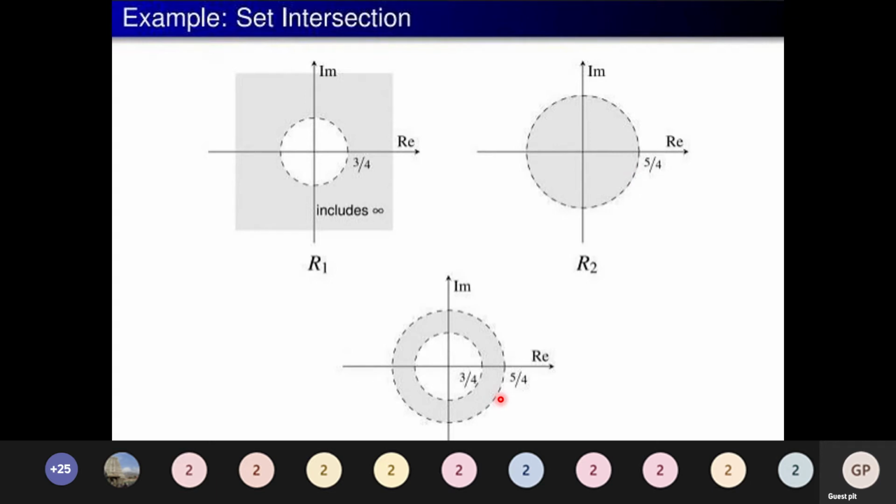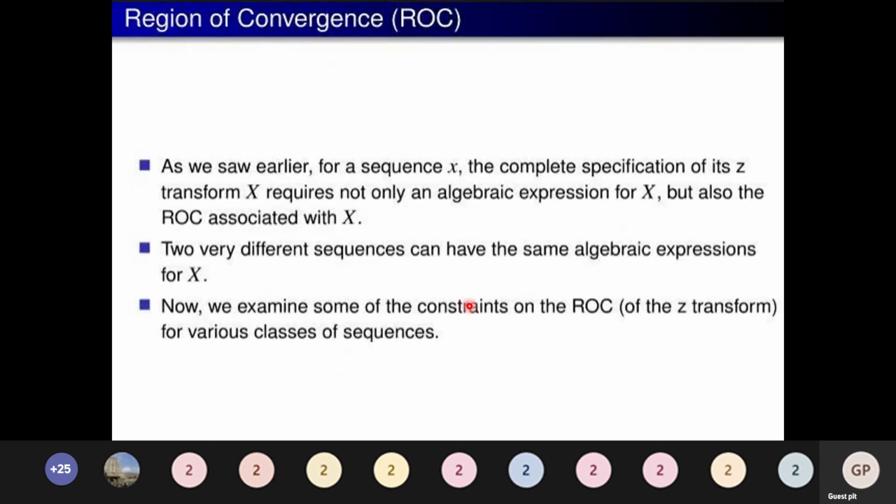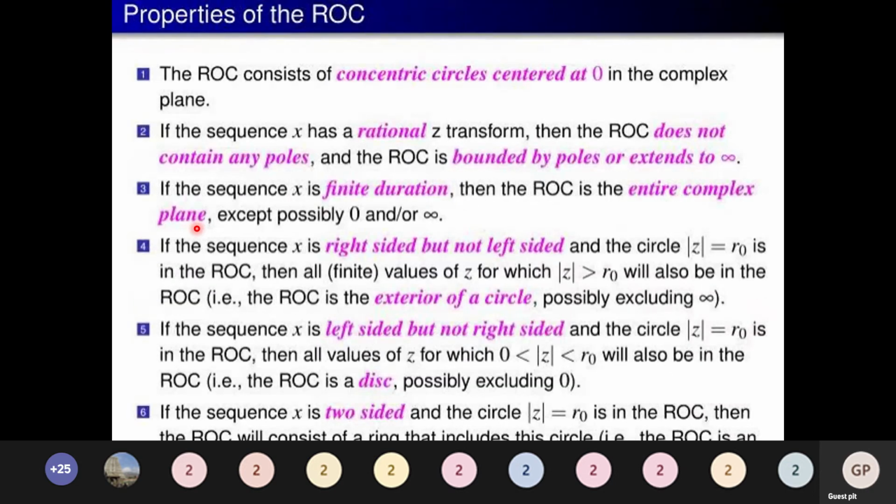As we saw earlier, for a sequence x, the complete specification of its Z transform X requires not only the algebraic expression but also the ROC associated with X. The same thing we discussed in the Laplace transform, I am recalling it again. Two very different sequences can have the same algebraic expression of X, whereas their ROC will be different. This is what we should be very careful about, and while solving problems we should take it into account. And next, let me introduce you to the properties of the region of convergence.